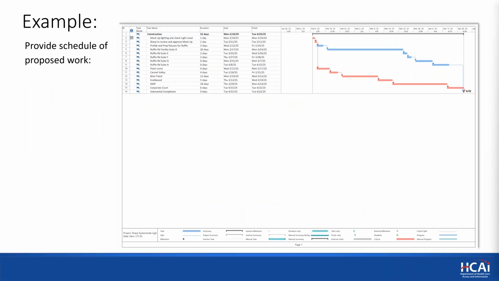All of this will be evaluated by the compliance officer, and the compliance officer will get back to the submitter and say, yes, this qualifies as excluded work, or maybe, hey, we need a little bit more information for us to evaluate. Or if we see redesign that's taking place, then it'll be, no, this needs to be submitted as a project. The schedule allows that compliance officer to know generally when to expect this work to take place at one of the facilities that they're responsible for oversight.